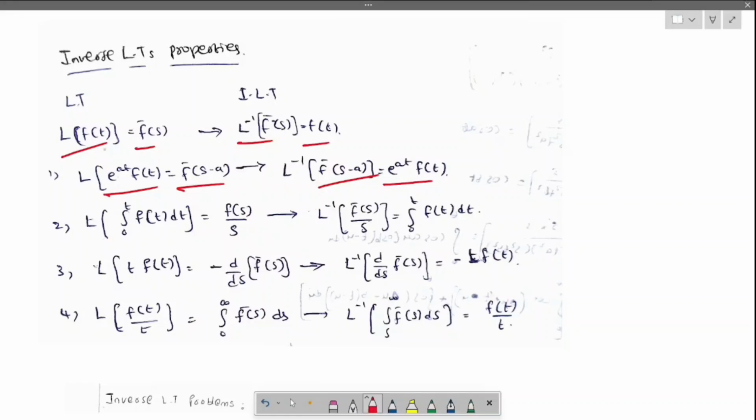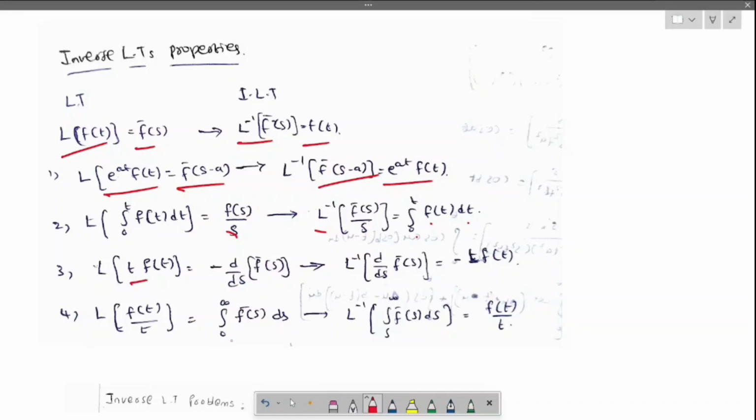If it is a minus here, we will get the plus, and if here the plus, we will get the minus. The integral from 0 to t of f of t dt has Laplace transform f of s by s. In the same way, the inverse of f of s by s gives integral 0 to t f of t dt.